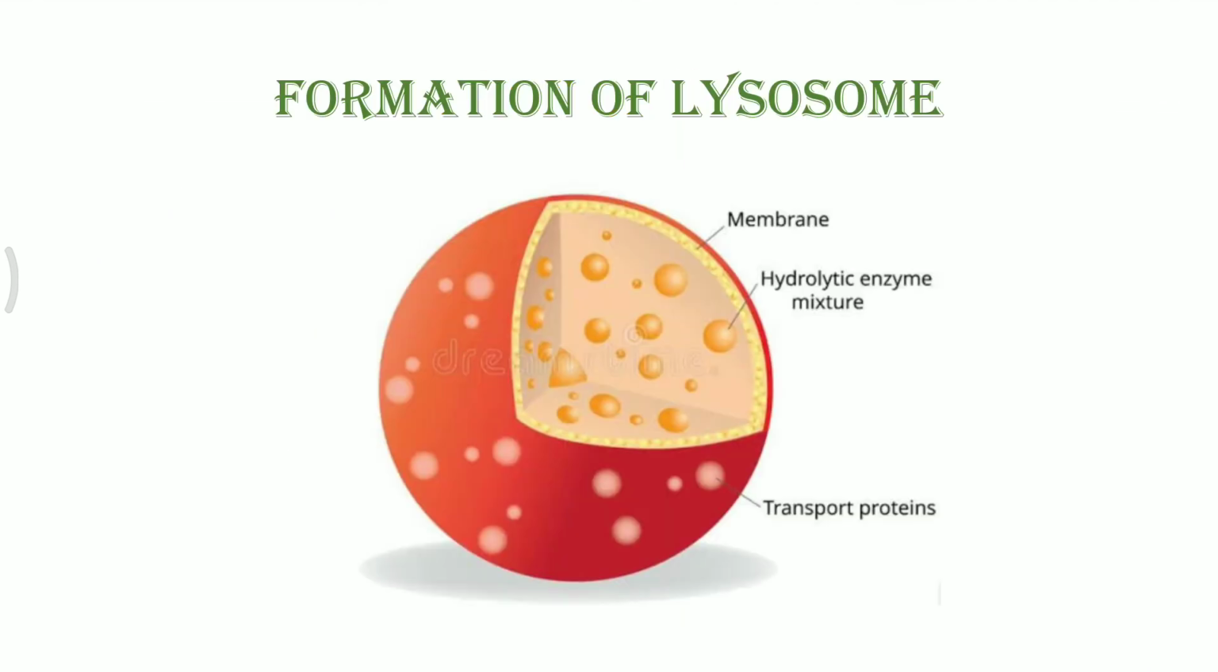One of them is formation of lysosome. A lysosome is a kind of vesicle which is formed from the trans face of the cisternae. It is budded off, and then it develops hydrolytic enzymes within it and certain transport proteins within itself, and in this way it gets modified to become a functional lysosome.